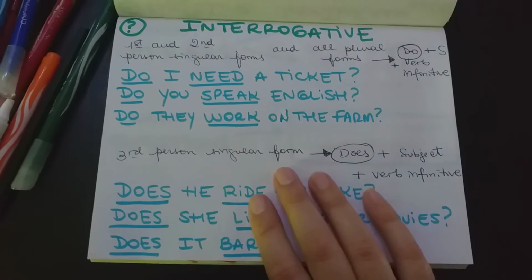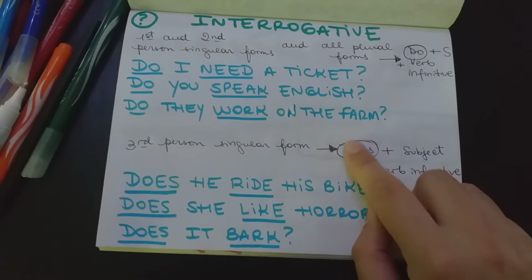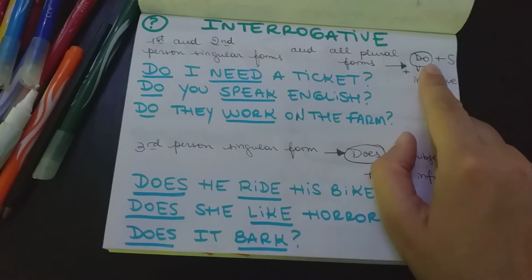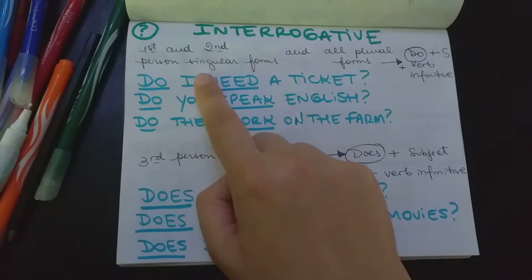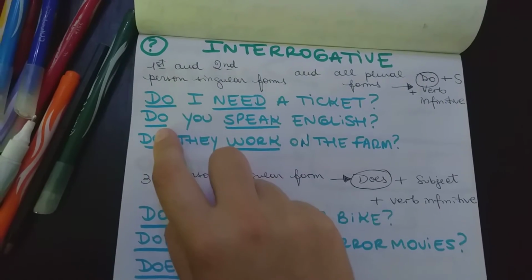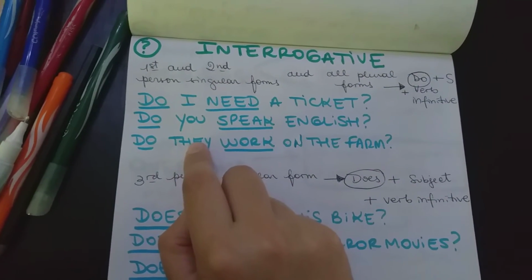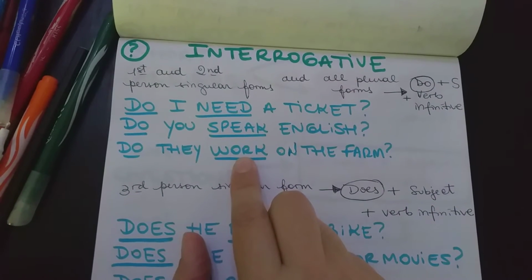Because when I have the third person singular, I start with does. When I have the rest, I start with do. Okay? For example, if I have I, you, we, they, I start with do. Then the subject, that is the person, the doer of the action, and then the verb in the infinitive form.